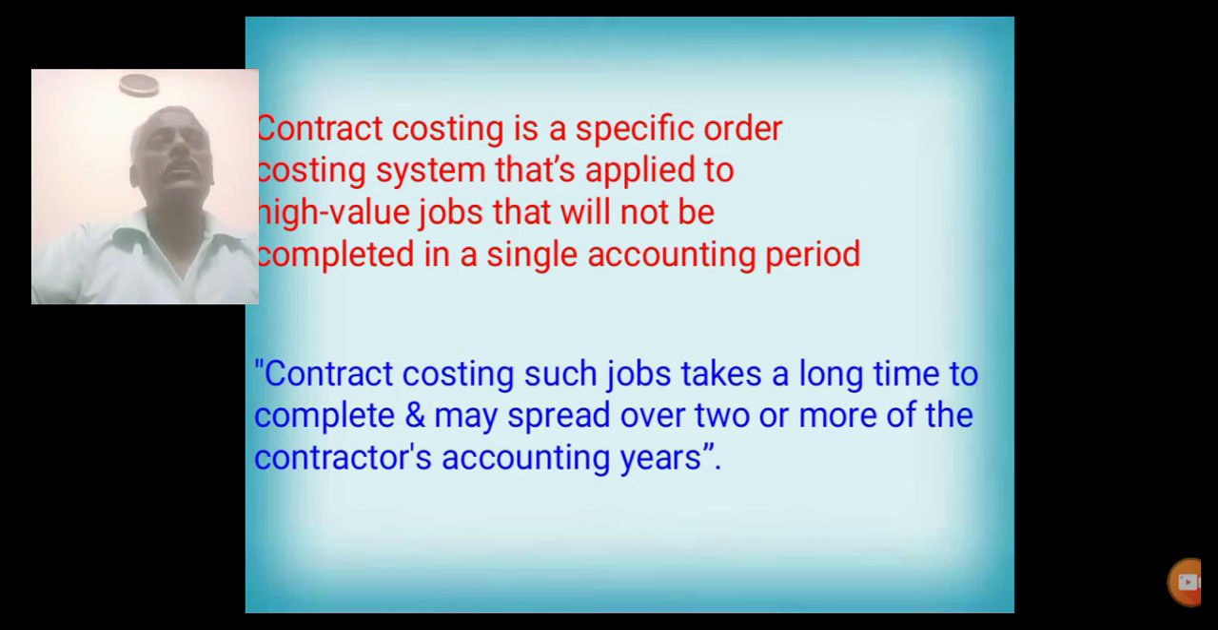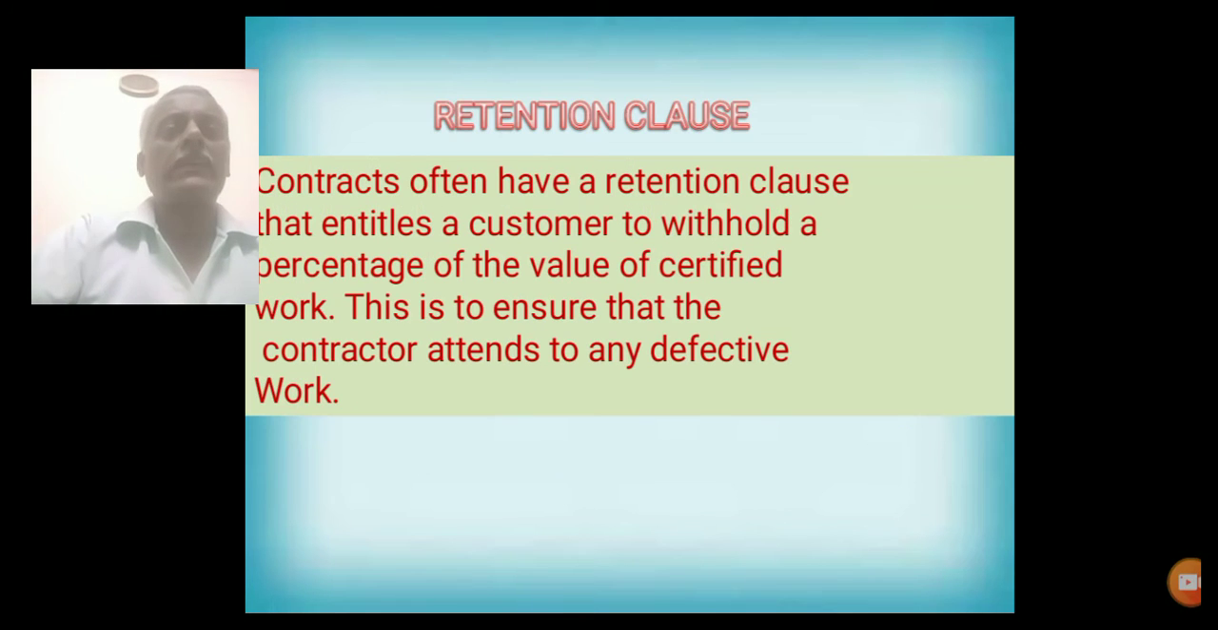Small period work will not come under this type. For example, one day work is not coming under contract costing or contract accounting. A work which requires a minimum of 1 year or 6 months period will come under contract costing. Another definition: such jobs take a long time to complete and may spread over 2 or more of the contractor's accounting years. So this is the meaning for contract costing.